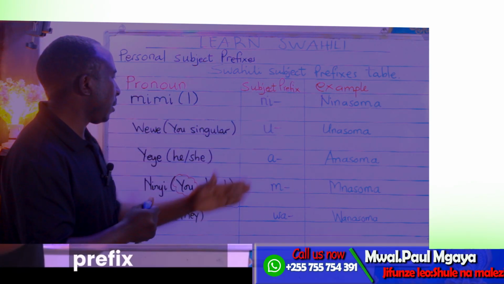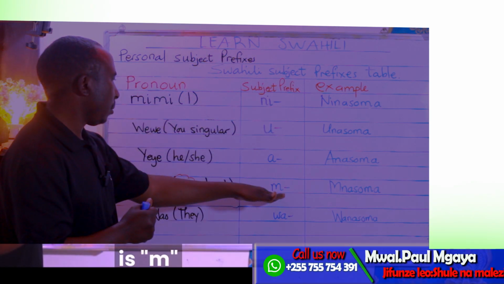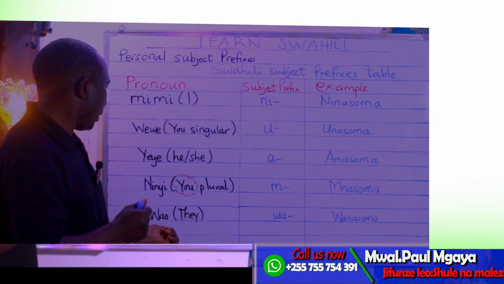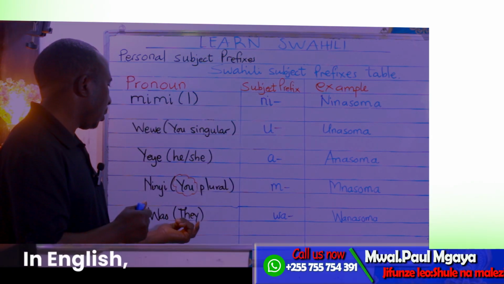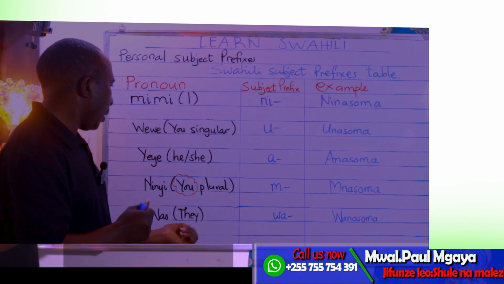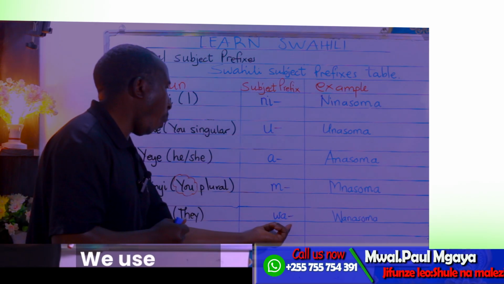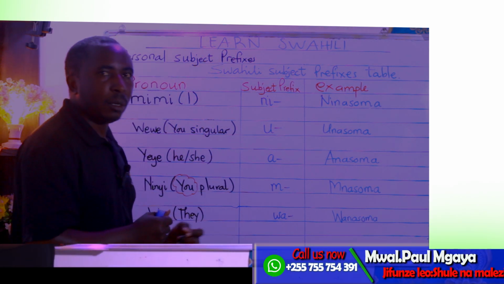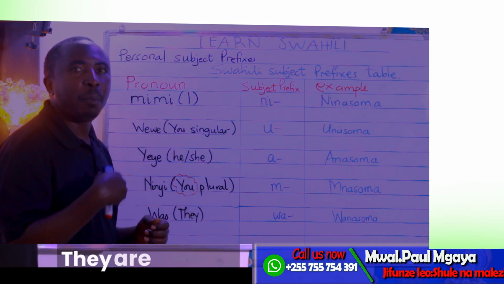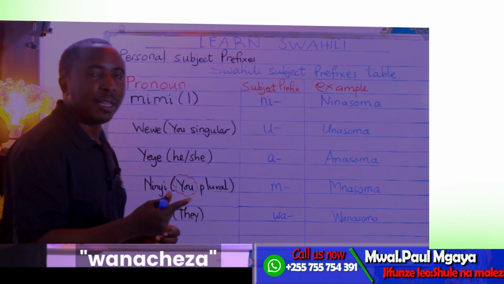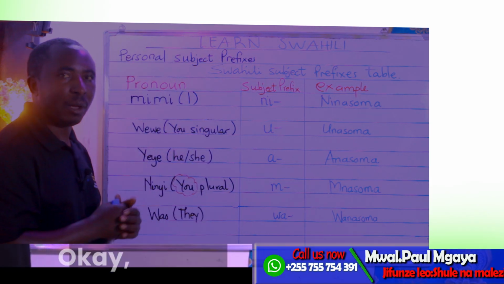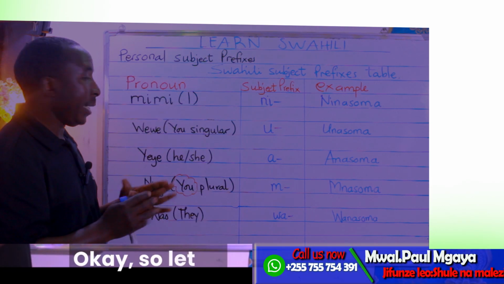So the subject prefix is... Here it is wao. In English we say they. In Swahili, for they, we use wa. They are eating. Wanakula. They are playing. Wanacheza. They are running. Wanakimbia. Okay, wa. So let us repeat again.